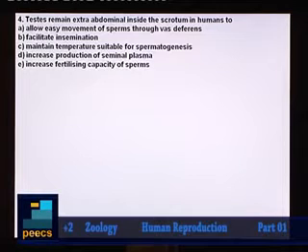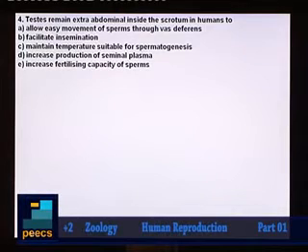You know, testes, they remain extra-abdominal to maintain a temperature which is lower than the body temperature, because in body temperature spermatogenesis is not possible. So here the correct answer will be option C, to maintain a temperature that is suitable for spermatogenesis. So we can directly pick our answer as option C.